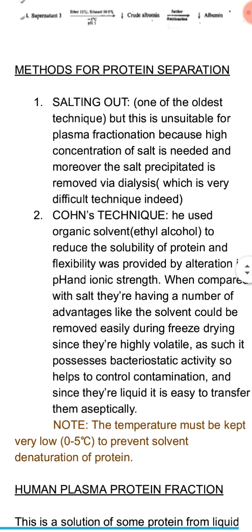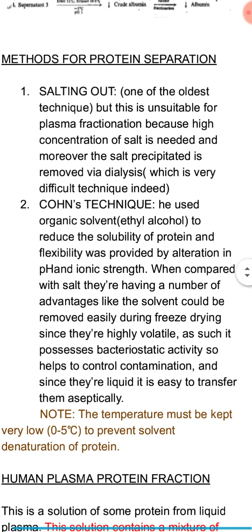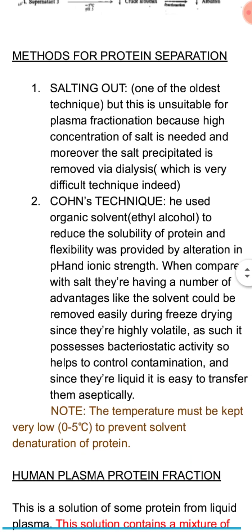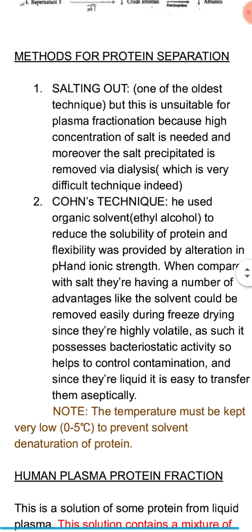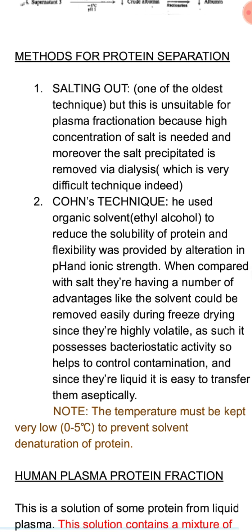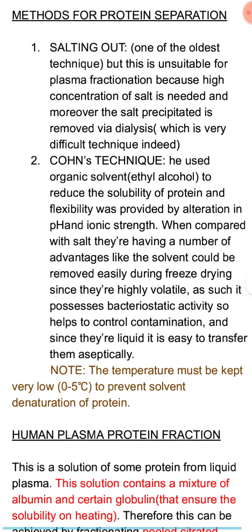Here also there is something we have to take into consideration, that is the temperature range while doing the separation, which must be kept around 0 to 5 degrees Celsius. This is to prevent solvent denaturation of protein, which is something that shouldn't happen. So we have to keep the temperature around 0 to 5 degrees Celsius.